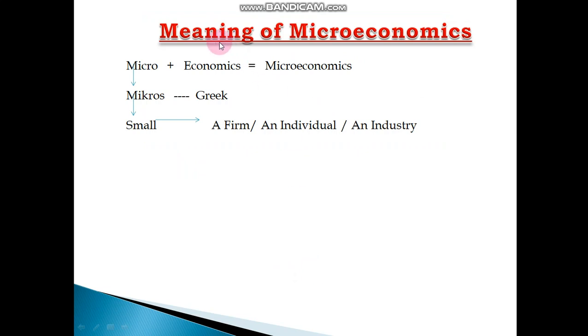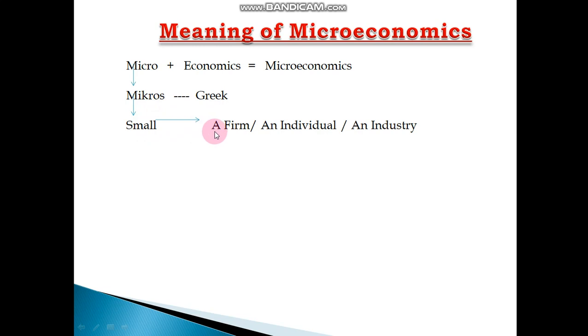So here I am going to start the first topic, meaning of microeconomics. Microeconomics is a combination of two words, micro plus economics. This word micro is derived from the Greek language. Micros means small unit.